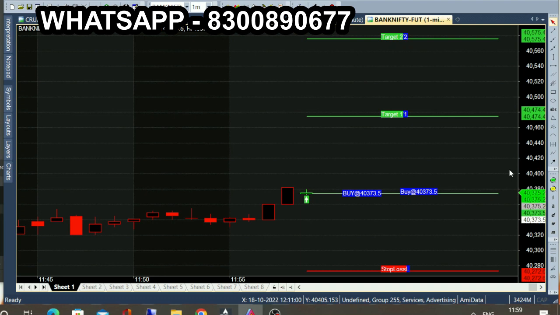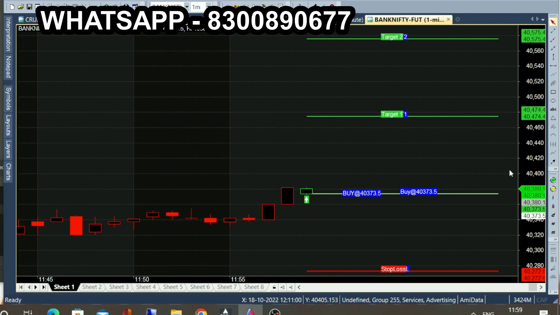So a green color candle opened. Buy at 40,373 is the entry point. This chart analyzes the candle movement on a daily basis. Whenever a breakout happens, you will receive calls like this in the live market.